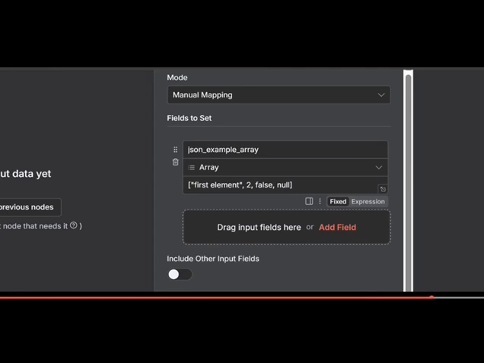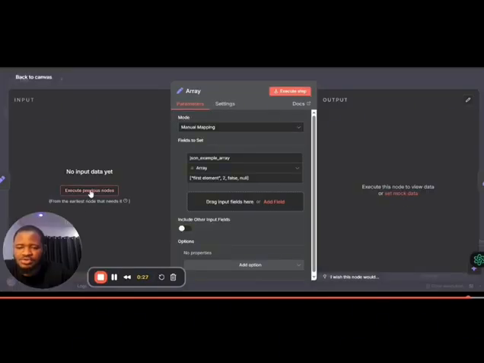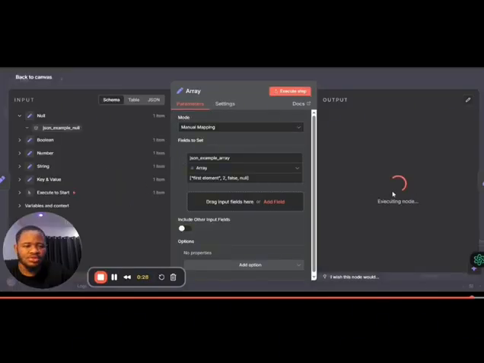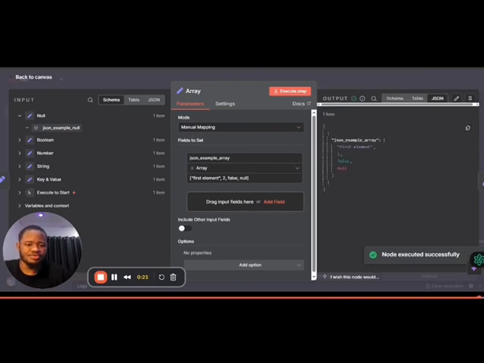Now, this is a Boolean. Why do I know? Because the value is false, and Boolean only has two outcomes: true or false. And then this is null. So I wrapped all of this, and again, I know this is an array because they are all wrapped in square brackets. So if I execute now, you can see. We'll be moving to the next node now.